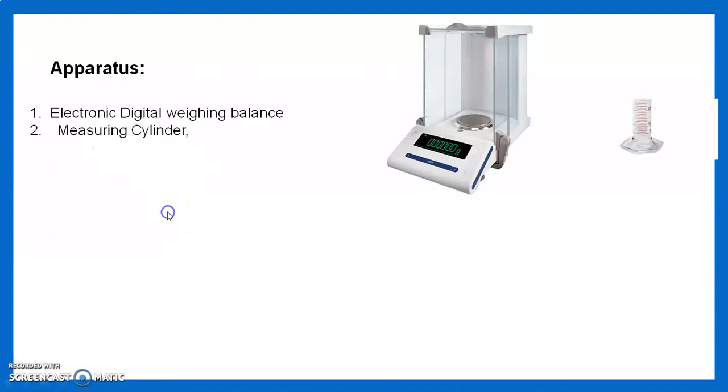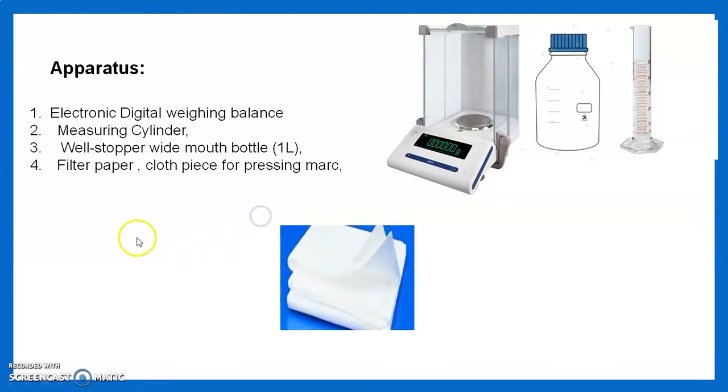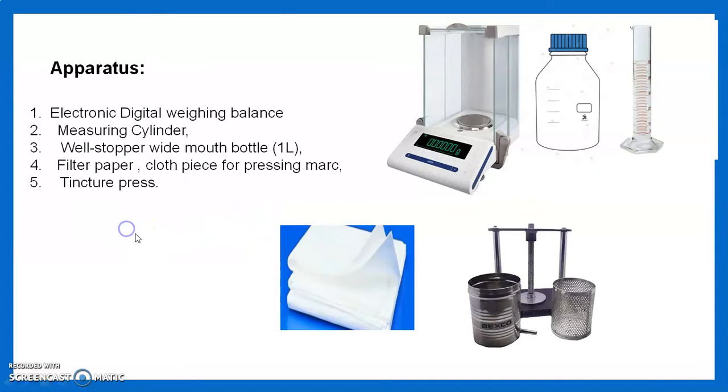Then we see the apparatus required for today's experiment: electronic digital weighing balance, measuring cylinder, well stoppered wide mouth bottle, filter paper, cloth piece for pressing the marc, and tincture press for pressing the extract. Today we will prepare only 10 ml, so we do not need the tincture press. A tincture press is required for 100 gram or more, or 50 gram. For the pressing purpose, we use the cloth here.